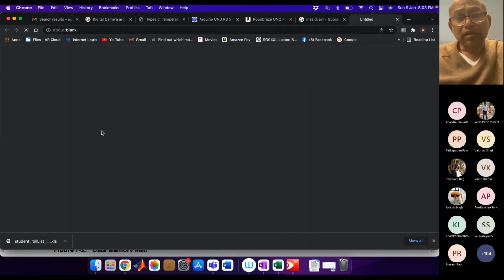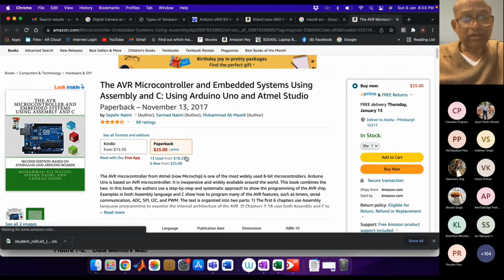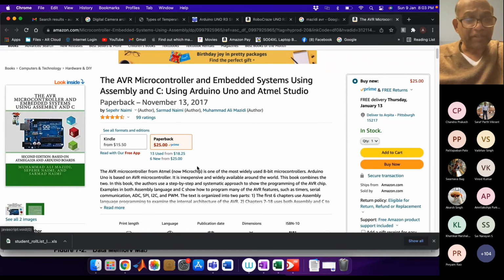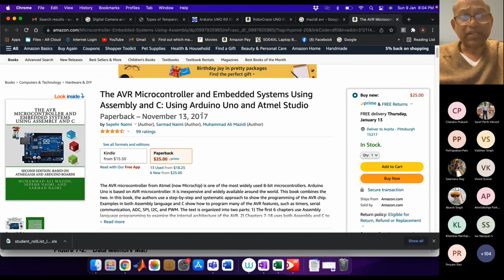This one is a good book. You can buy this book, AVR microcontroller. Because I'm in the US, it is showing $25, but in India, it is very cheap. Okay. And this one: AVR microcontroller embedded systems using assembly and C, using Arduino Uno and so on. Okay.